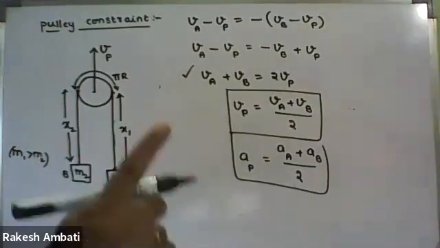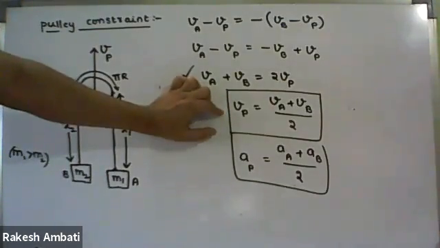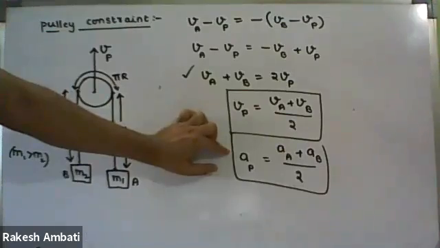Now see the question. In the question, if velocity information is given, you follow this formula. If acceleration information is given, you follow that formula.